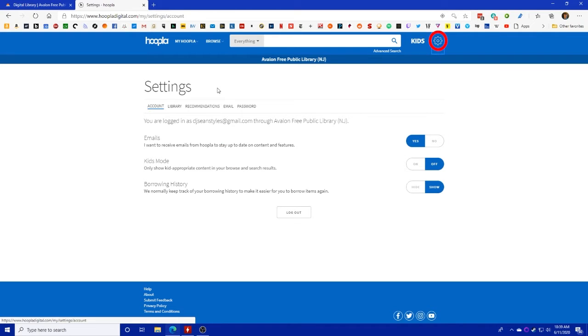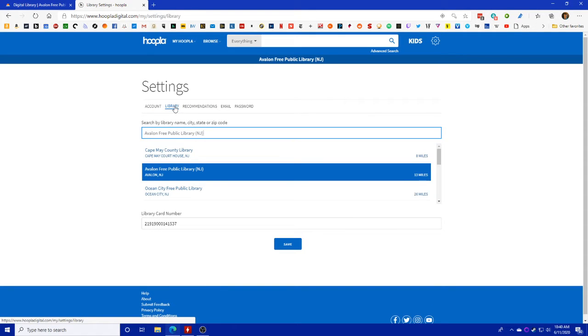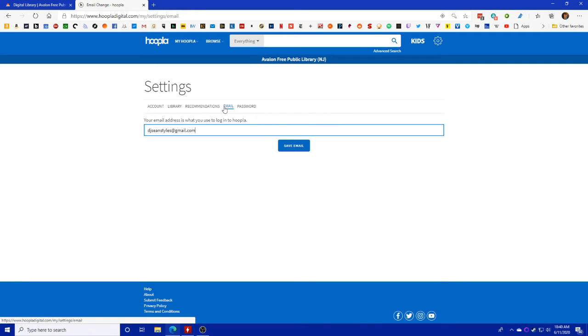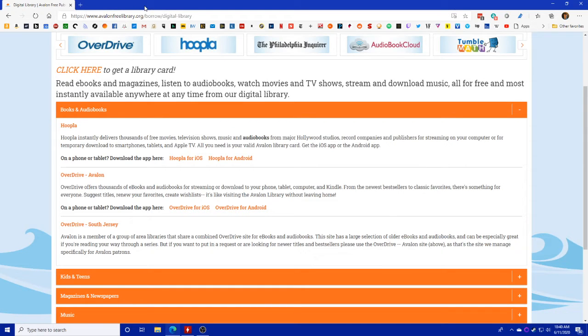And over here we have the settings, which allows you to determine your email preferences, whether you want to be in kids mode, if you want to track your borrowing history. You can change what library you're affiliated with in case you move or anything like that. You can determine what genres you are interested in for recommendations. You can also change your email address and password. That's really it for the basics over there.